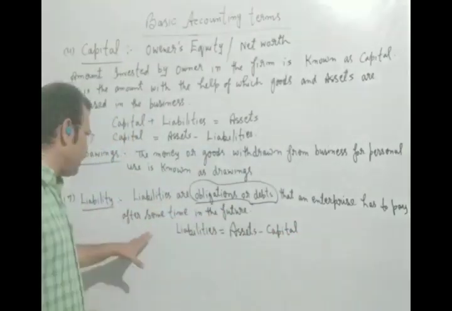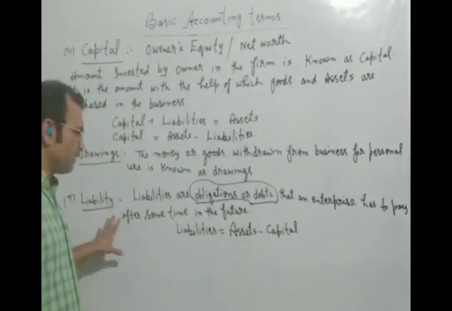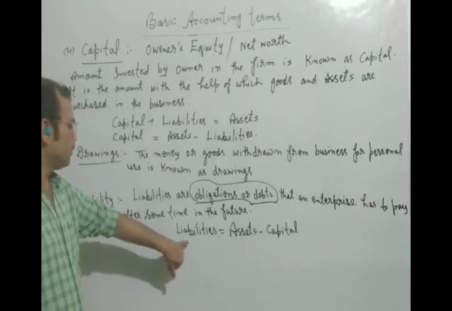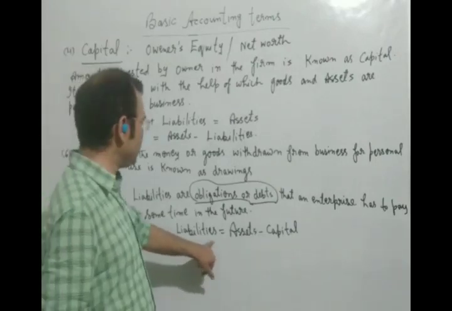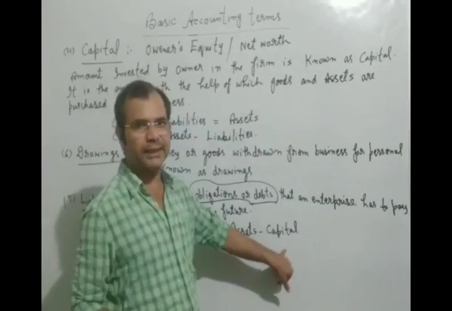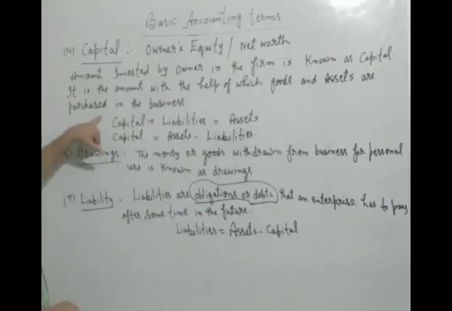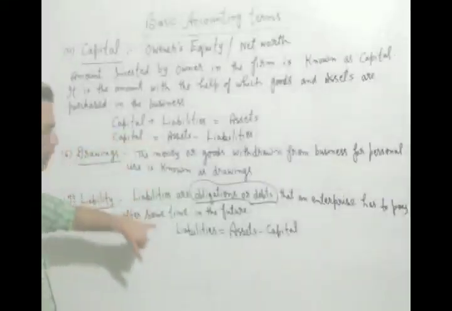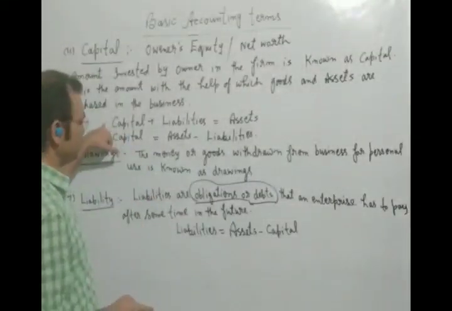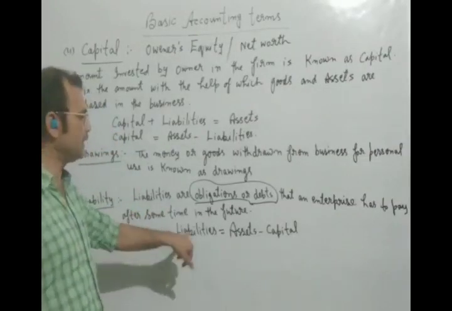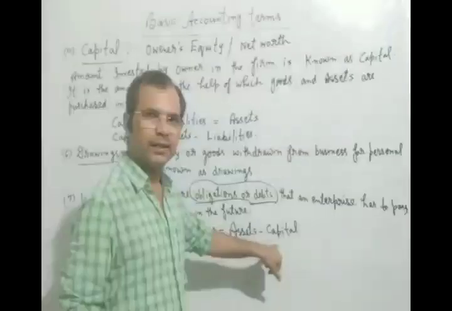What is liability? I think you have understood, but you should also learn this formula. Liabilities is equal to assets minus capital. This formula has been derived from the earlier one. This is not a new formula. Liabilities is equal to assets minus capital.